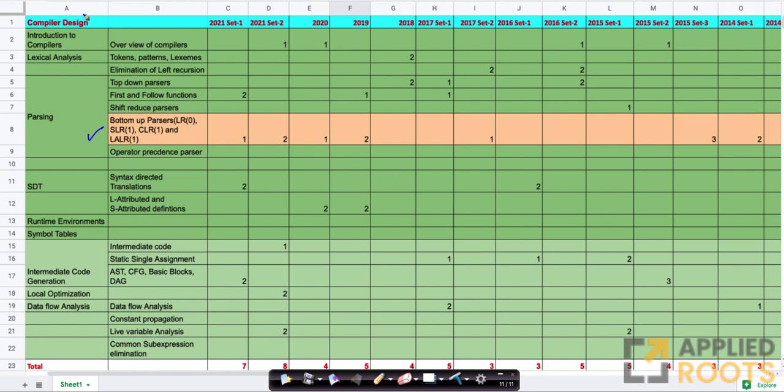So all the best in your preparation for compiler design. Again, this whole sheet is available. If you go to the description section, you'll find it. Just do your own analysis on top of it. In a nutshell, you can easily score 90+% of marks in compiler design if you just know the steps. It's as simple as that.